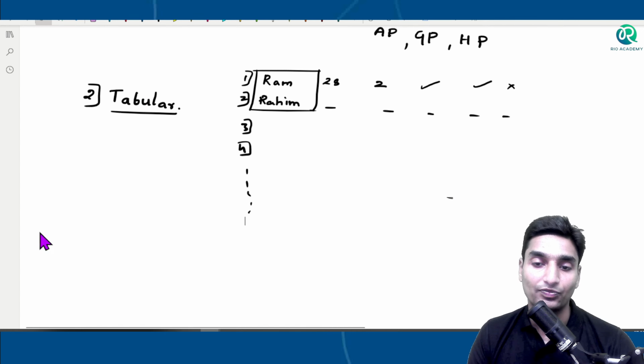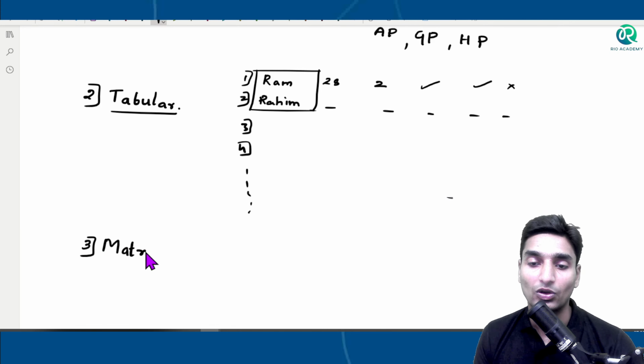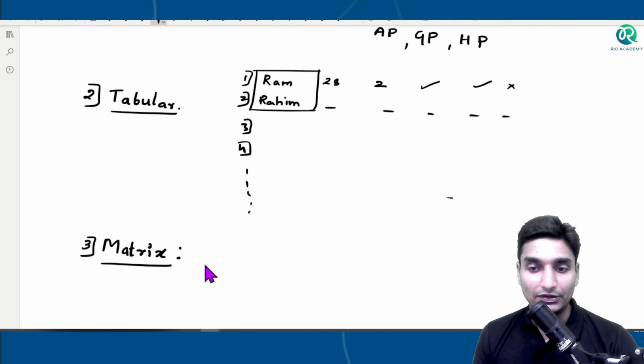And the third part comes to, guys, the arrangement in form of matrix, or in form of matrices. Matrix, it too, guys, is a form of tabular arrangement.